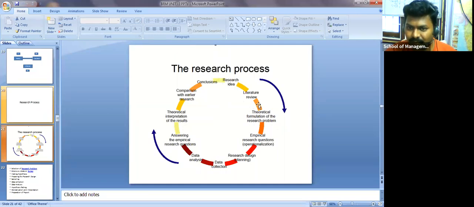They read the review of literature, identify the gap, and based on that they get an idea. Then they may develop a theoretical formulation of the research problem. By reading the review of literature, they identify one particular problem. Then they may come up with the research questions based on the problem.